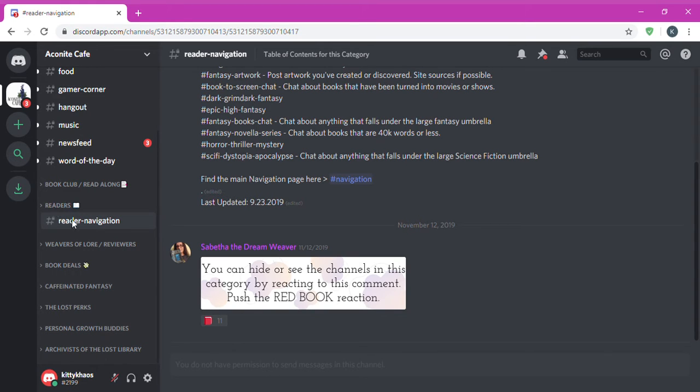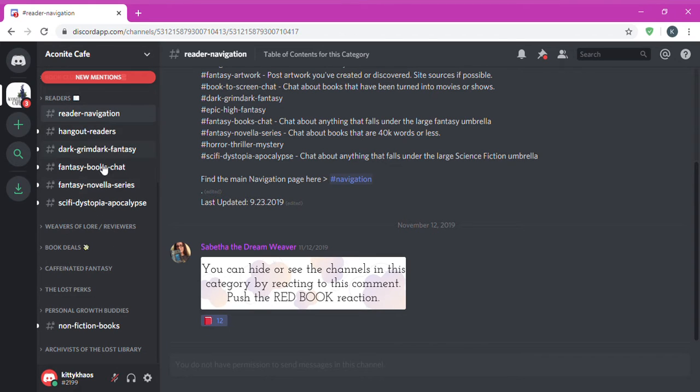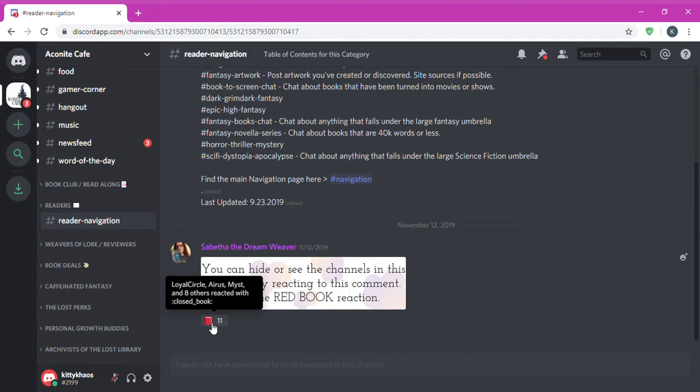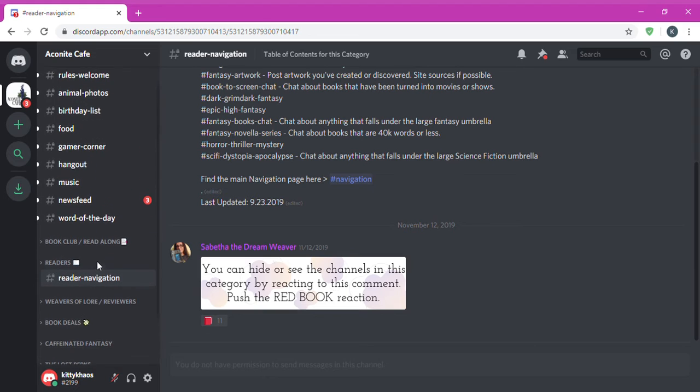All of these other headings will have a navigation channel, but you won't see the rest that is down here. You'll have to go to the navigation channel and turn them on individually by pushing the book. And then that will show all of this. And if you push the book again, it will take it away. So that helps, only letting you see exactly what you want to see.